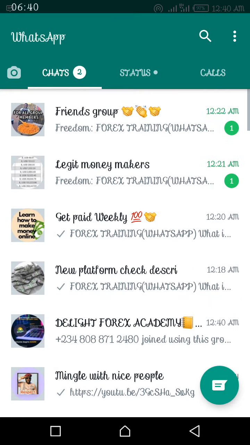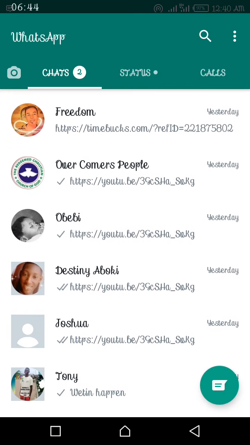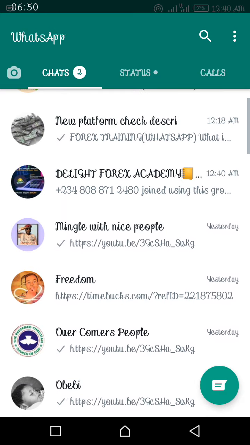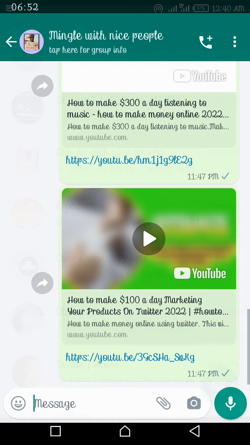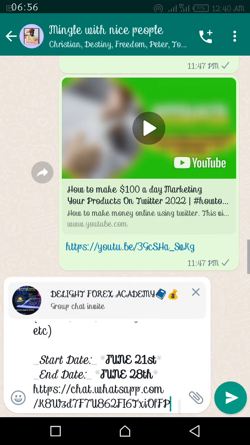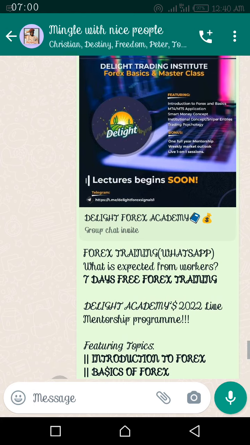Now this is my WhatsApp account. When you visit your WhatsApp, it is said that you should share the post to 3 different groups. You first of all look for one group. Now this is my first group, maybe with 9 people. Then you copy and you paste. Now this is your post.